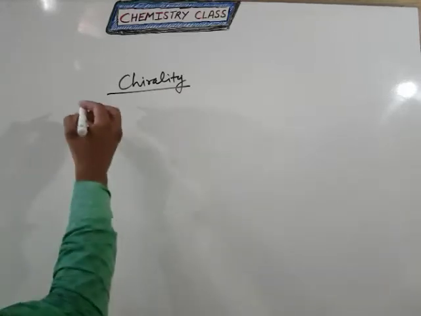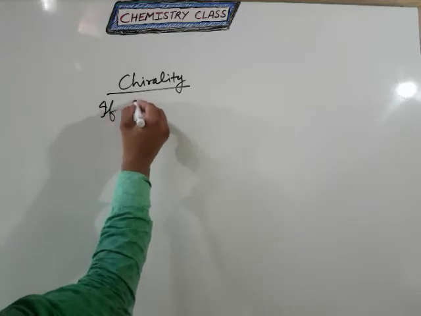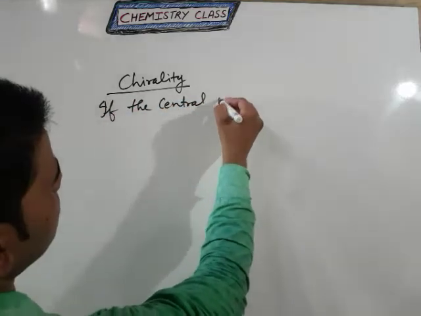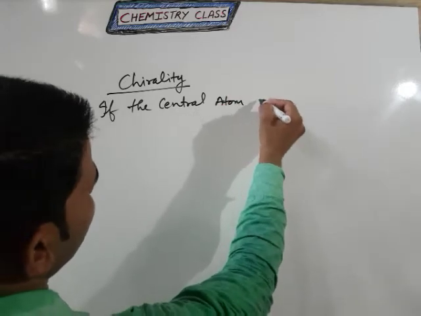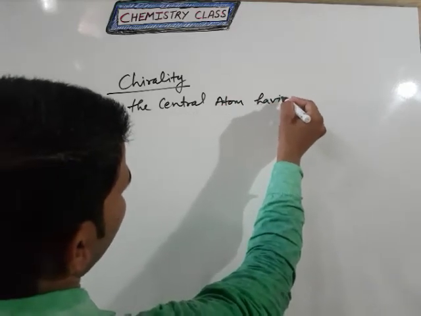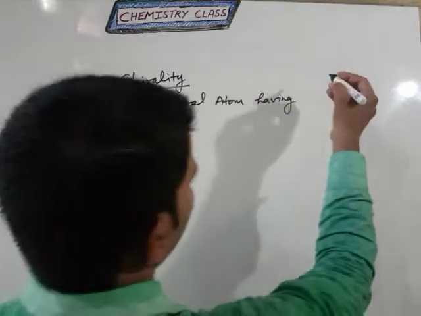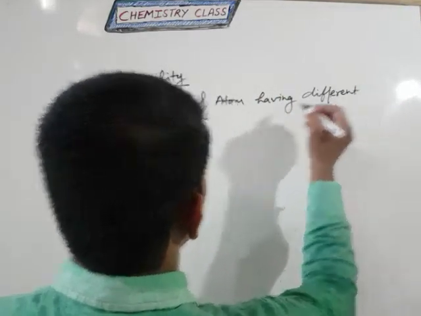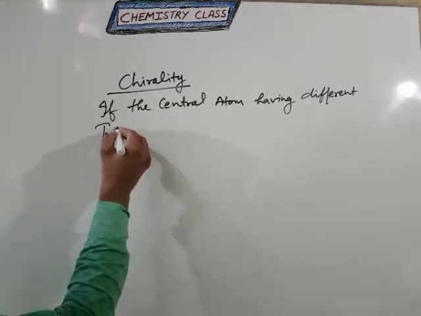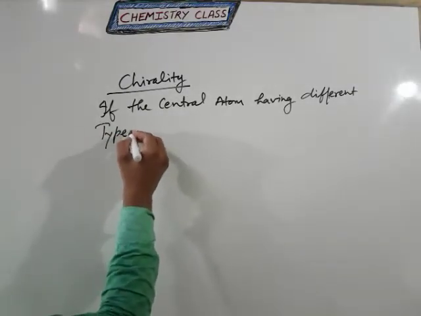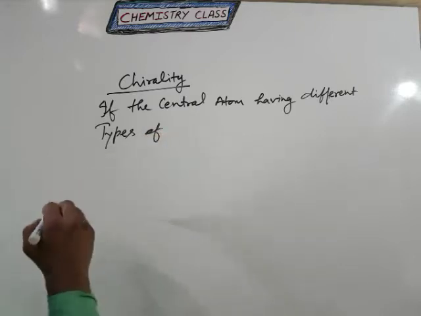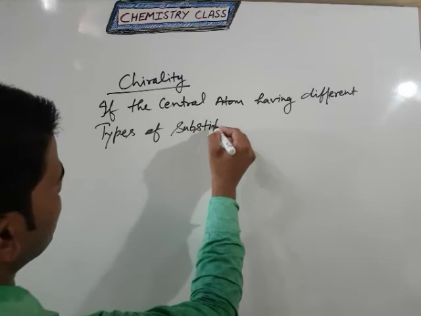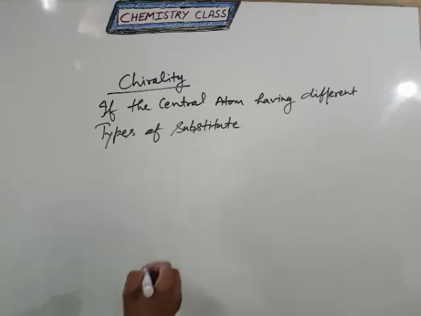So chirality means if the central atom has different types of substituents. Clear?